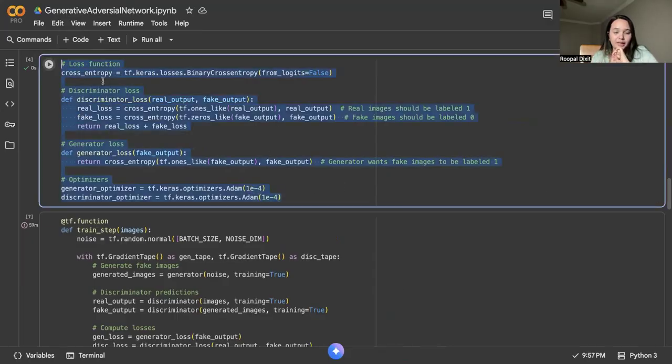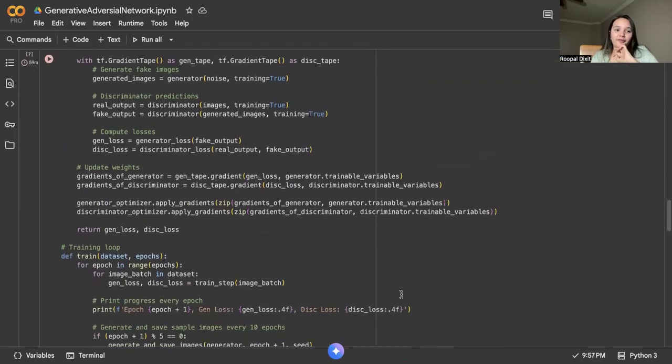So this is the loss function that we have. Now the training information.